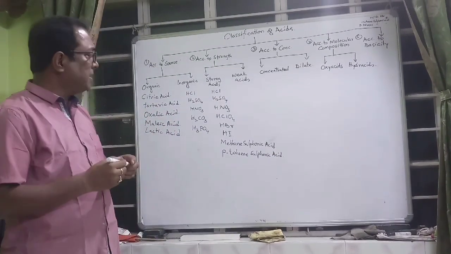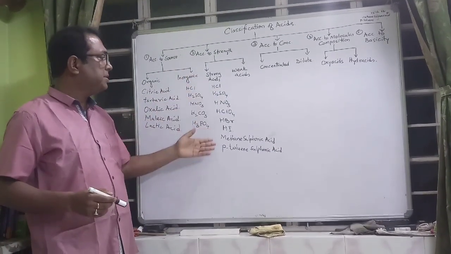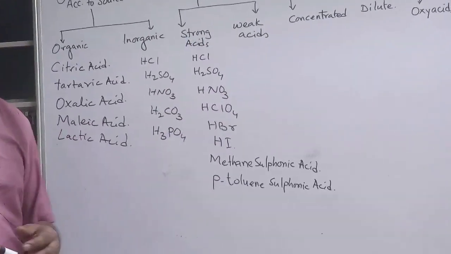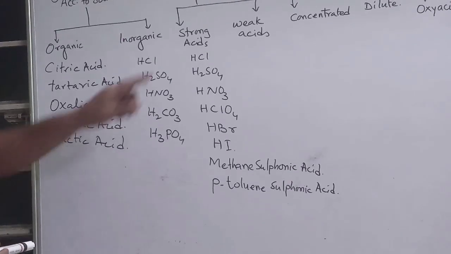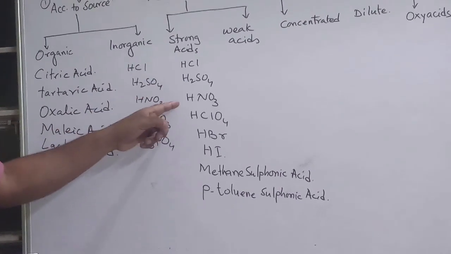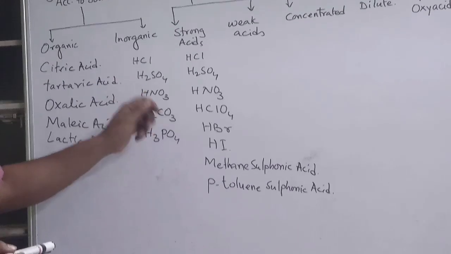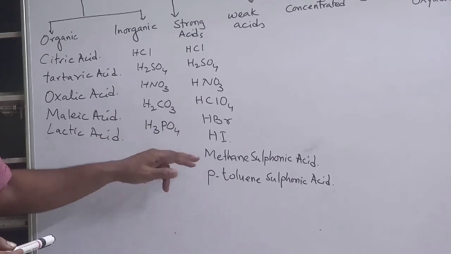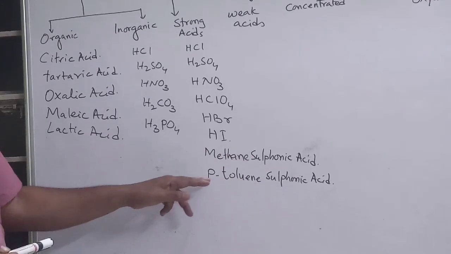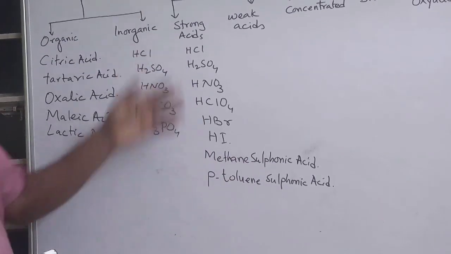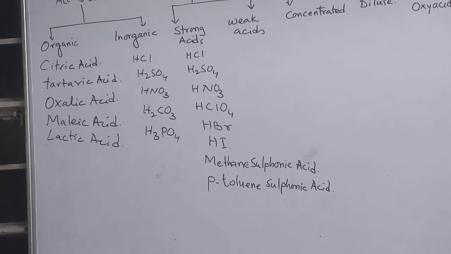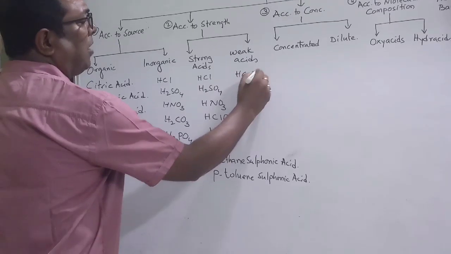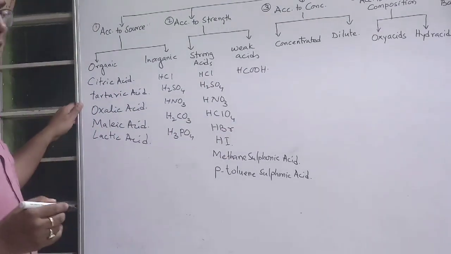So students, here I have given you the names of some strong acids. Apart from these, all other acids we can put as weak acids. Hydrochloric acid, sulfuric acid, nitric acid, the chloric acids, hydrogen bromide as the bromic acid, hydrogen iodide, methyl sulfonic acid and para-toluene sulfonic acid, these are all strong acids. While for the weak acids, the maximum of them would be organic acids,